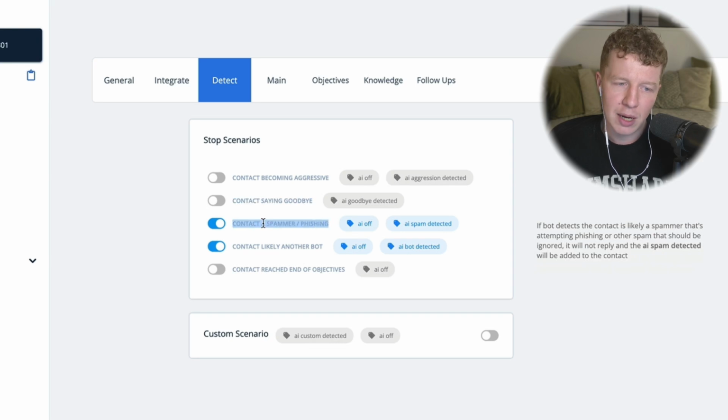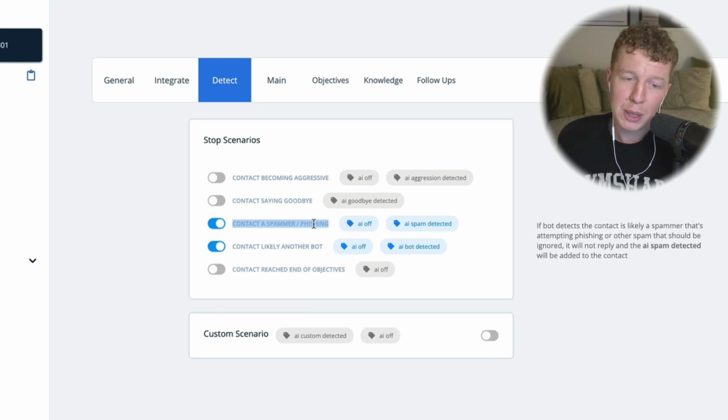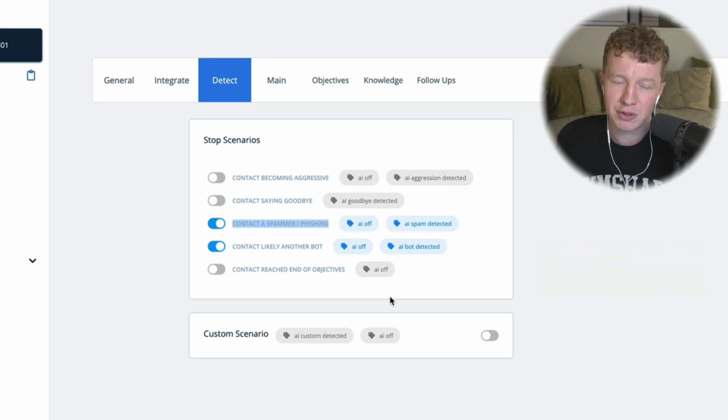I have got "contact is a spammer", which obviously, if you're running Facebook messages, you're going to get a fair amount of spam messages. It's just unavoidable. So I have put that as contact spammer or phishing. You turn that on, so it's just going to not respond to those DMs.